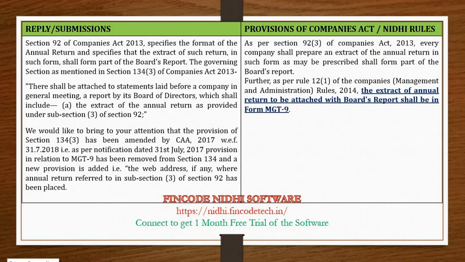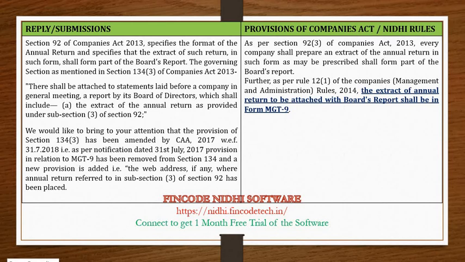Coming to the provisions of Companies Act and Nidhi rules, this observation will be dealt with under Section 92 subsection 3 of Companies Act 2013, Section 134 subsection 3 of Companies Act 2013, and Rule 12 subrule 1 of Companies Management and Administration Rules 2014, which requires the extract of annual return to be attached with the board's or director's report in form MGT9.